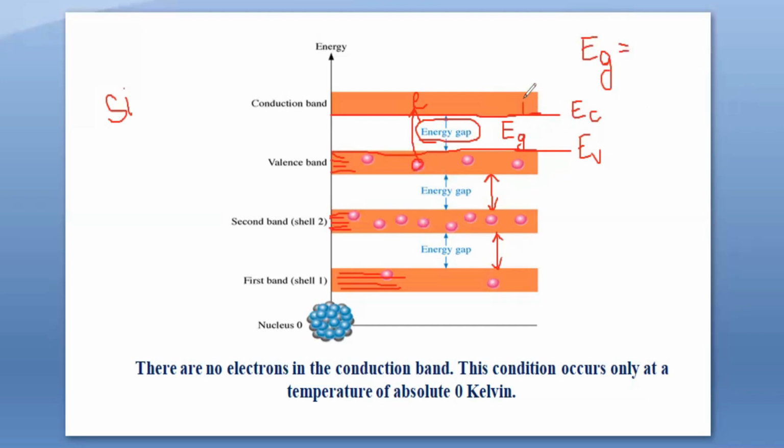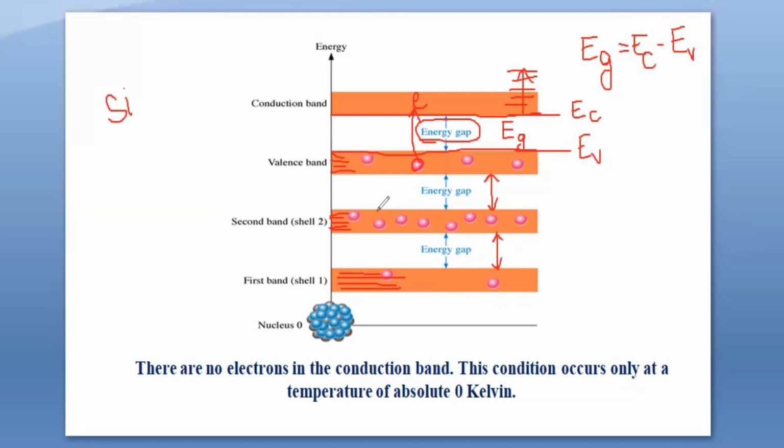Because at more than this EC, all the electrons will possess this conduction energy. So at any energy level above this EC, the electron may go, and all these will carry current. So EG is given as EC minus EV. This is what the band theory is telling to explain the conductivity properties.